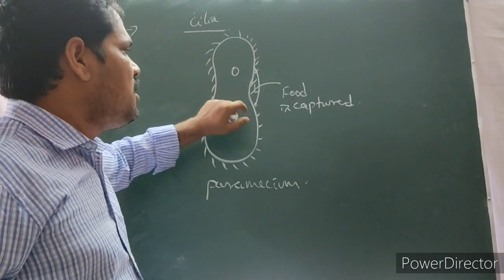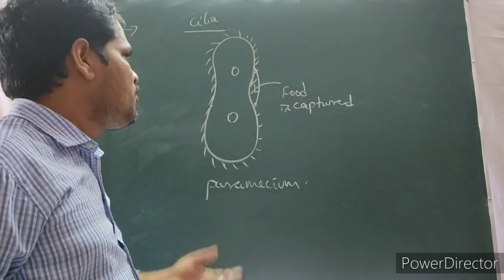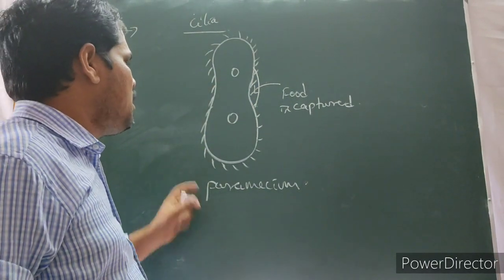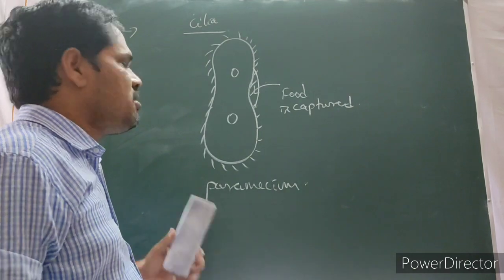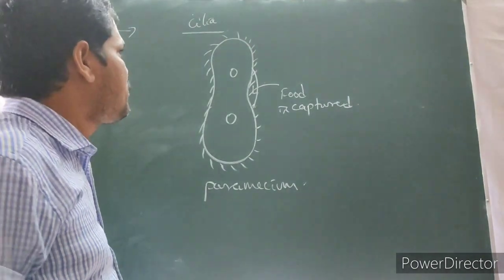With the help of the cilia through the cytopharynx, food is captured. It is one of the movements we observe in the paramecium.